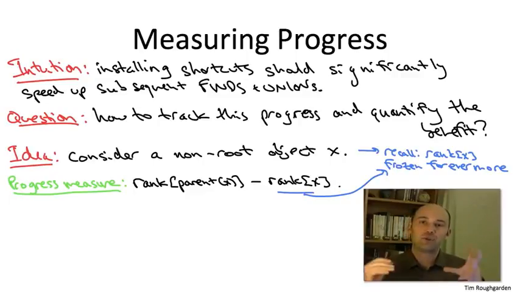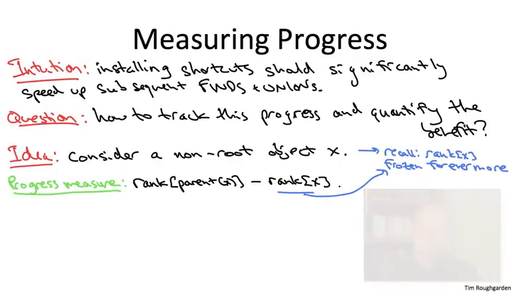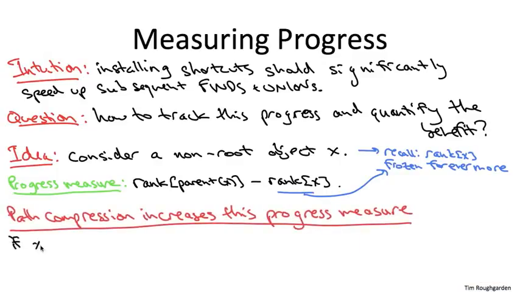Secondly, this gap allows us to quantify the benefit of path compression, of installing these shortcuts. Specifically, whenever you install a new shortcut, you rewire an object's parent pointer to point higher up in the tree, its new parent is going to have rank strictly bigger than its old one. That means this gap is only going to get bigger. Summarizing, path compression improves this progress measure. That is, if an object x previously had a parent p and then has its parent pointer rewired to a different node p prime, the rank of p prime is bigger than the rank of p.